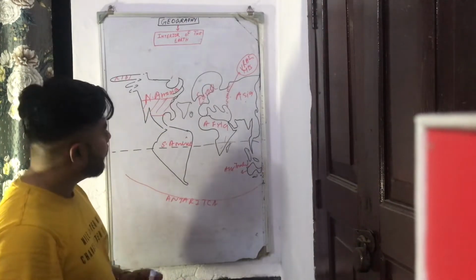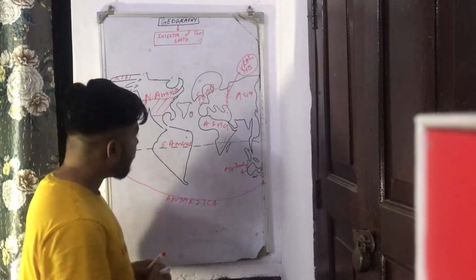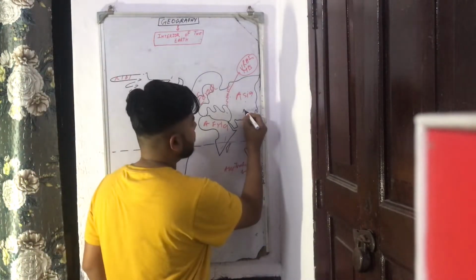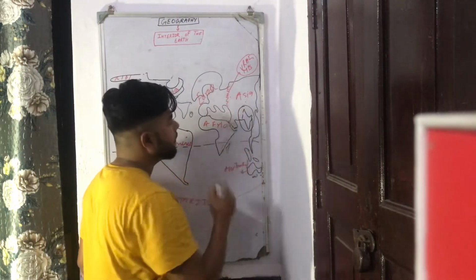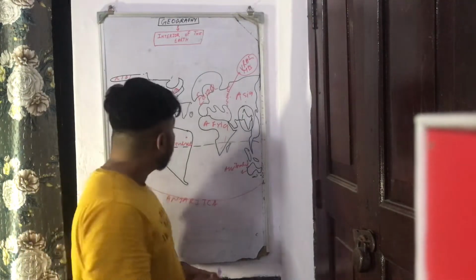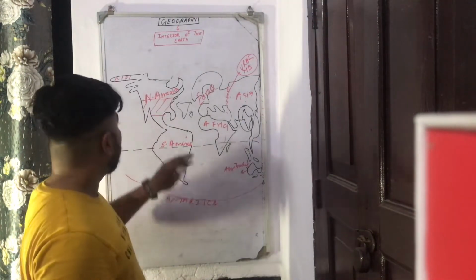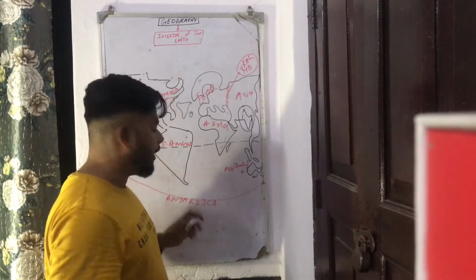Can anyone tell me the location of India? Our beloved India. If you see, this is the India. This is India. Lies in Asia. Now quickly, you see there are 7 continents: North America, South America, Europe, Asia, Africa, and Australia and Antarctica.